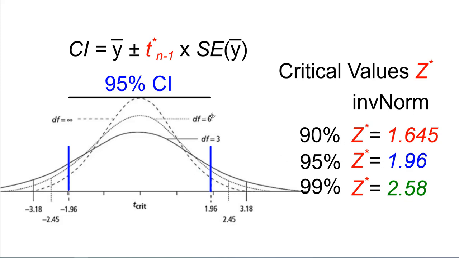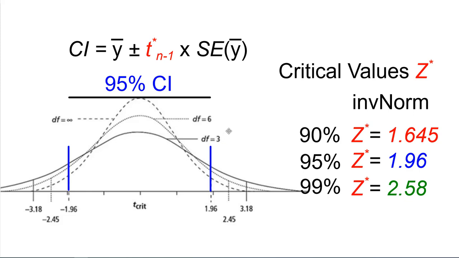But if we have a sample of 7, so we have 6 degrees of freedom, now we have to go 2.54 standard deviations out. So it increases the width of our confidence interval, because in order to have 95% of the area in the middle, we have to go further out in order to only have 2.5% on each tail. All right, same thing if we have a really small sample, and this is Gossett's, right?